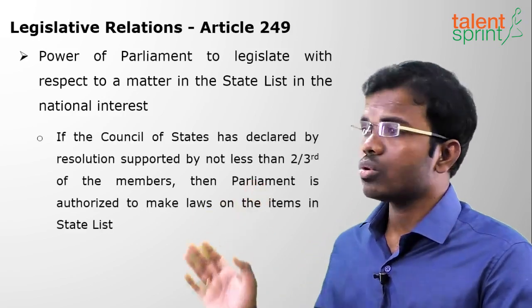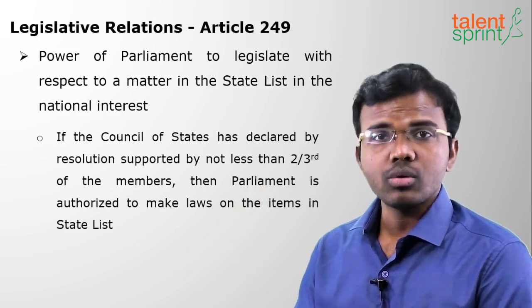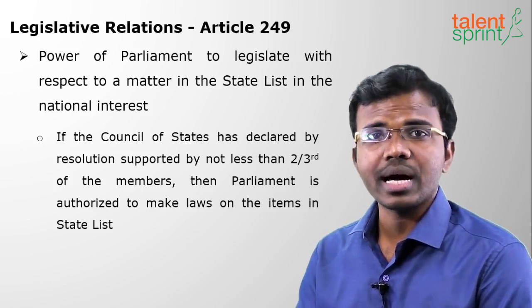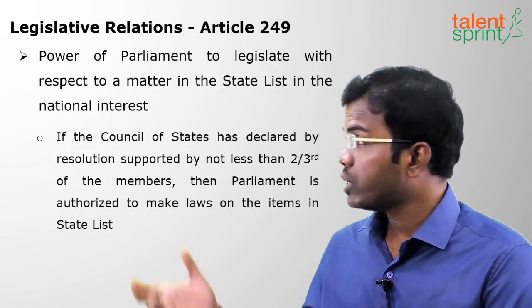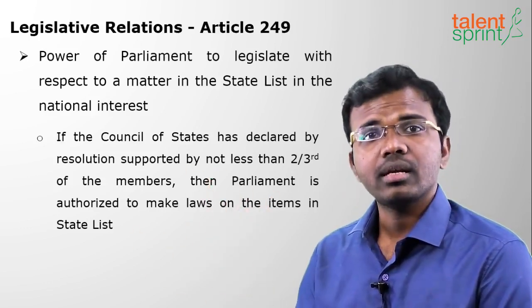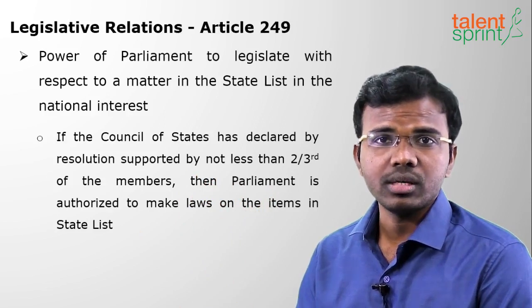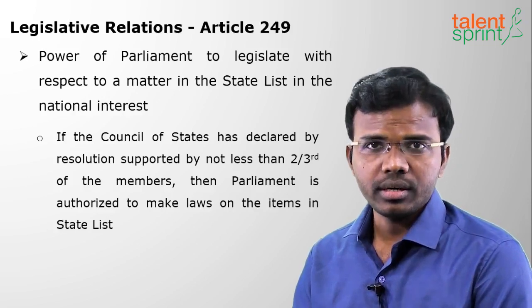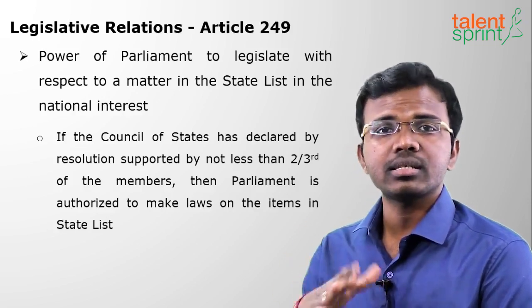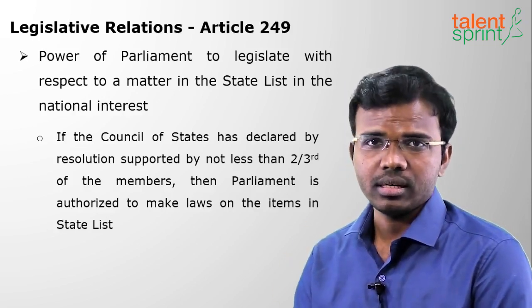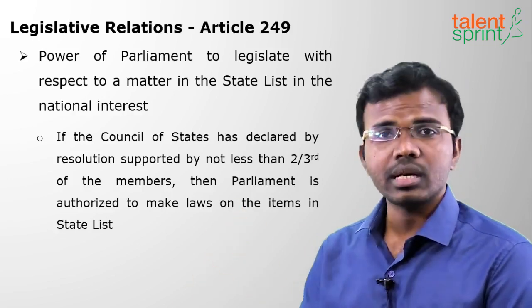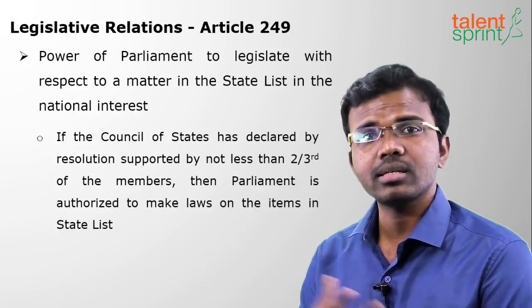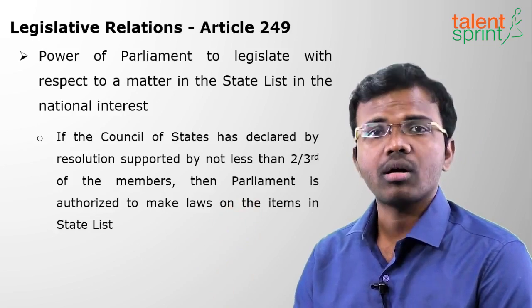When can it do so? There is a condition. The Council of States, that is Rajya Sabha, should pass a resolution with a 2/3 majority. Then the Parliament can make laws on the State List for national interest. So what is the condition? The Rajya Sabha should pass a resolution asking the Parliament to make a law on the State List.